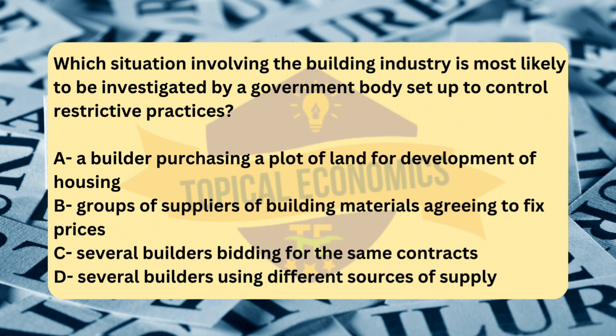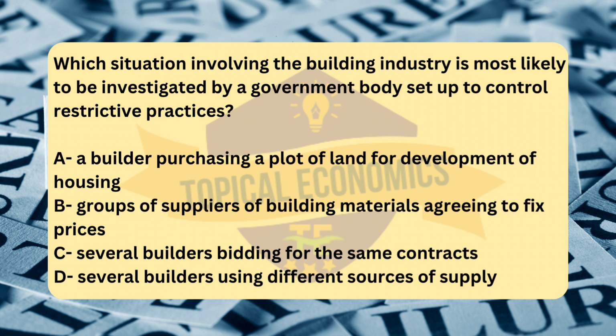Price-fixing agreements are a classic example of a restrictive practice. When firms agree to fix prices, it leads to higher prices for consumers and reduced competition, which is harmful to the efficiency of the market. Such practices are illegal in most countries because they distort market functioning and harm consumers by leading to prices that do not reflect competitive market forces.